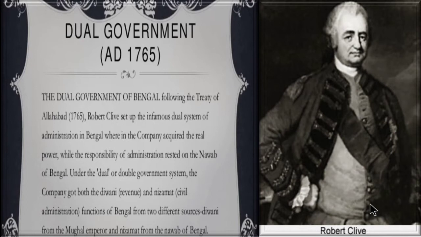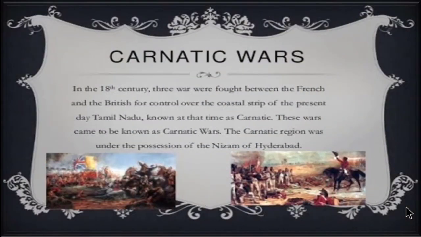So, the dual government system was started in Bengal by Robert Clive. I hope you are clear with the Battle of Plassey and the Battle of Buxar. So now let's move on to the Carnatic Wars.